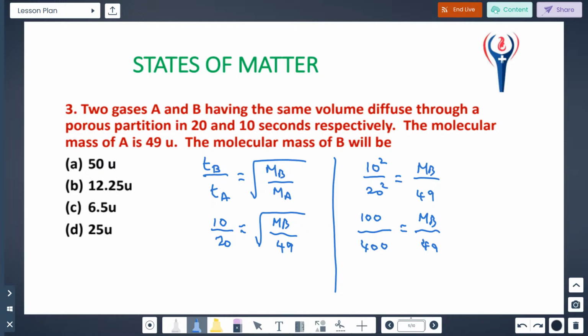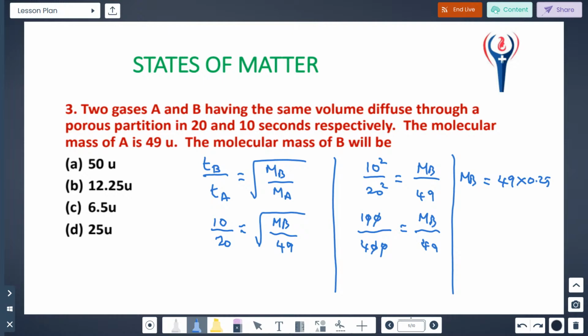Now it cancels, 1 by 4. Then molar mass of B is equal to 49 multiplied by 0.25, which is nearly 12.25.